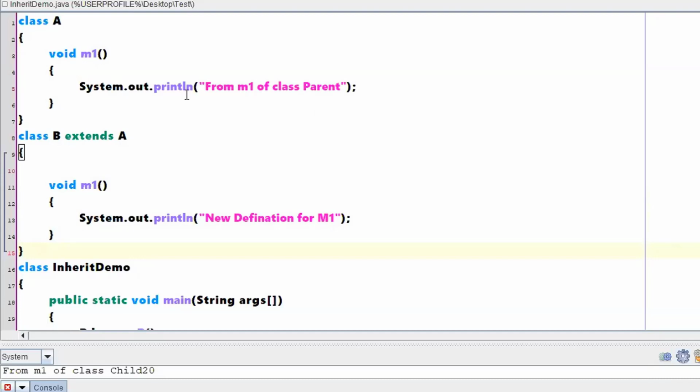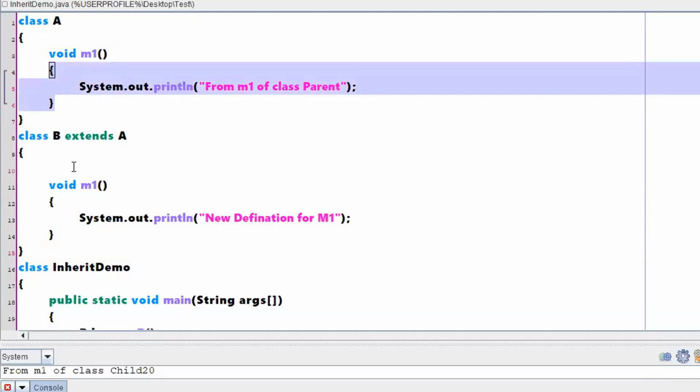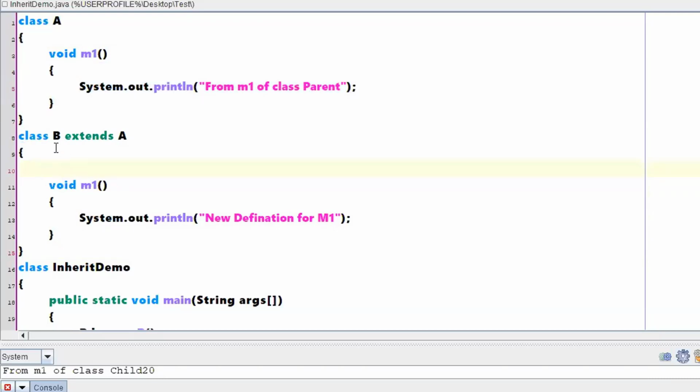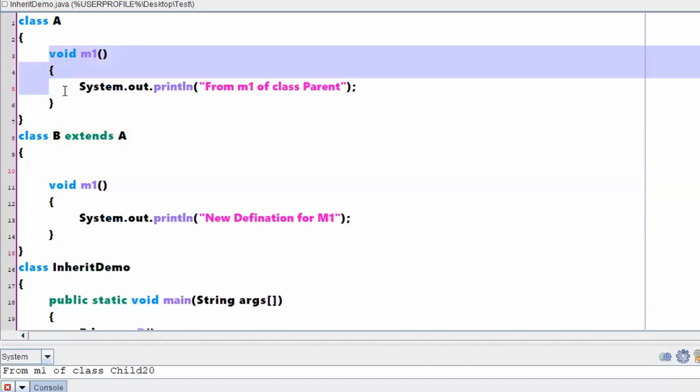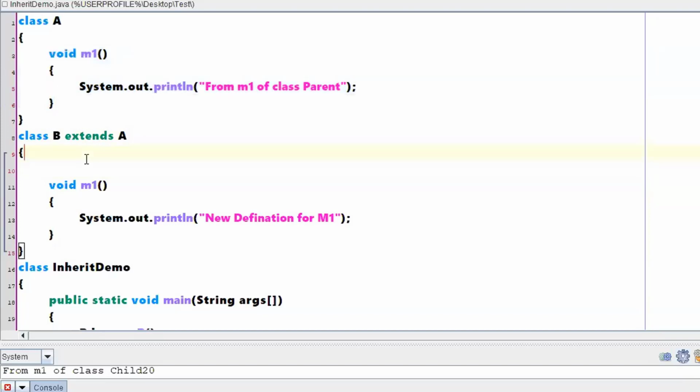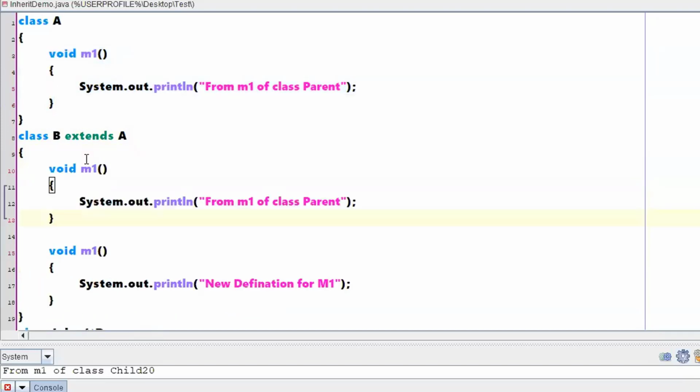So what we have done is, in a class A, we have created a method called M1. For the method M1, you gave some definition. Now what I'm saying is, once I say class B extends class A, right? All the methods of A should now be available with respect to class B also. This is what we have said.